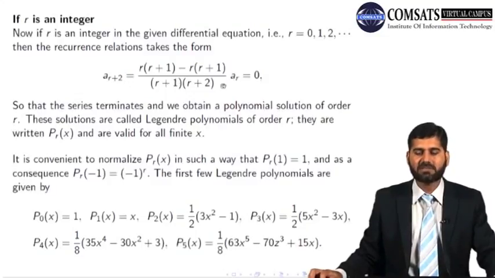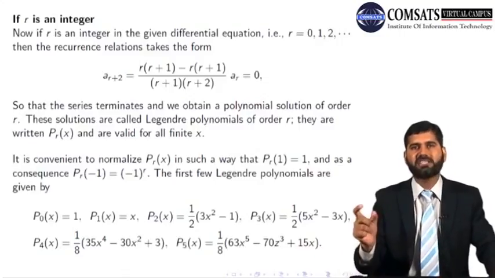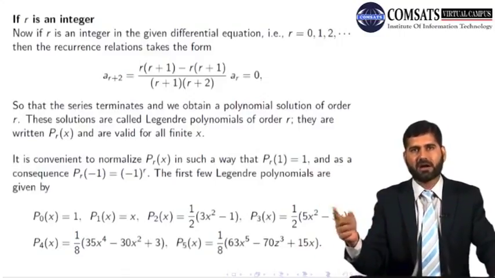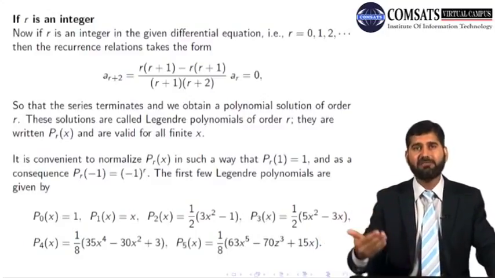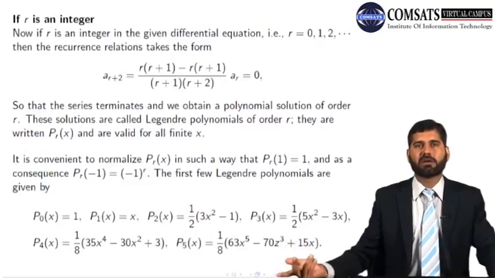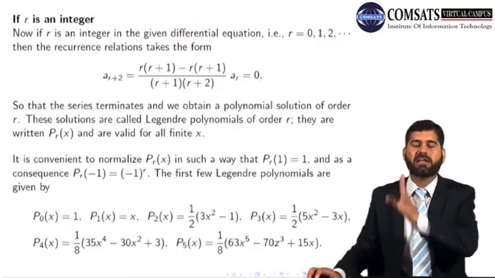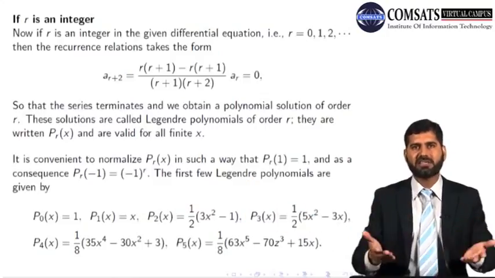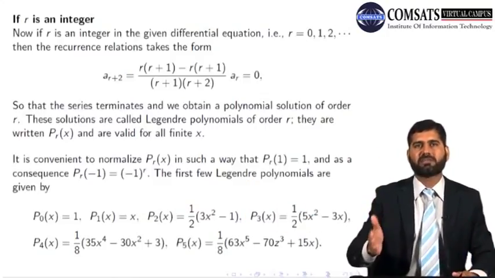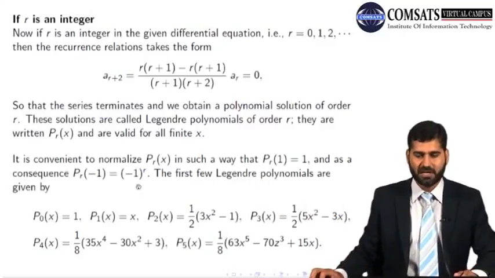It means all the terms after r will become 0. If r is an integer, then of course n will approach that r at some point. Let's say r was 10. Then a1, a2, a3, and so on, n will become 10 eventually, and that coefficient will become 0, so all will become 0 after that. So these series terminate if r is an integer. If r is not an integer, it gives you the infinite series. But if r is an integer, then at r your series terminates. So you get polynomials. You don't get the infinite series.